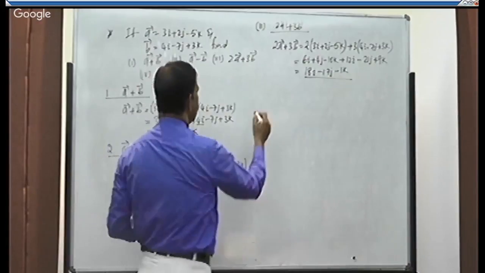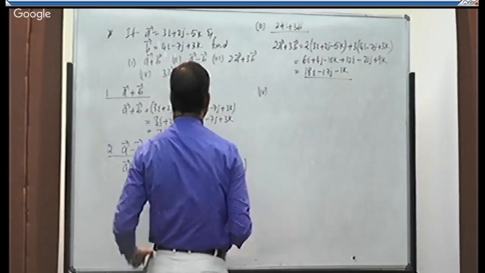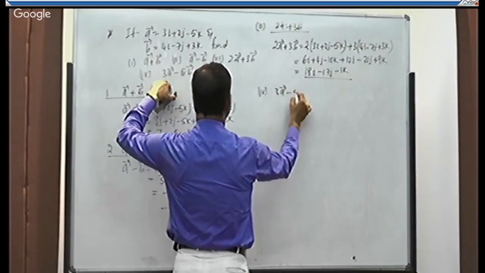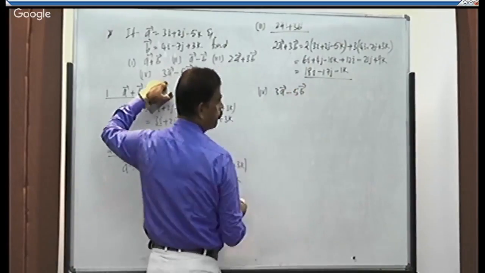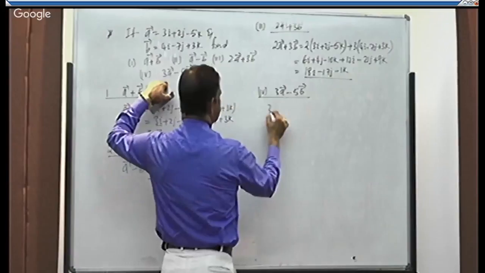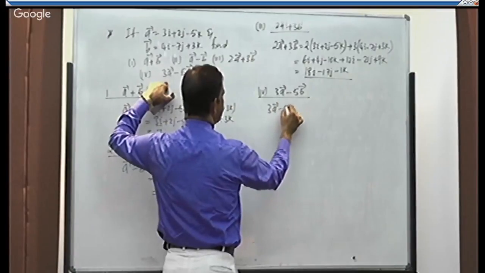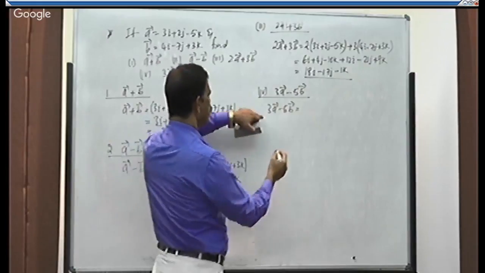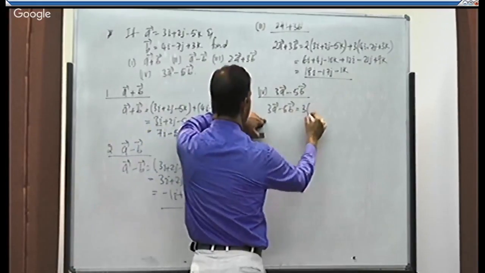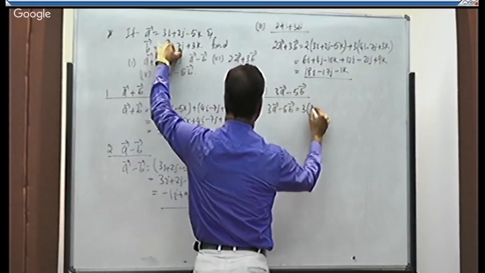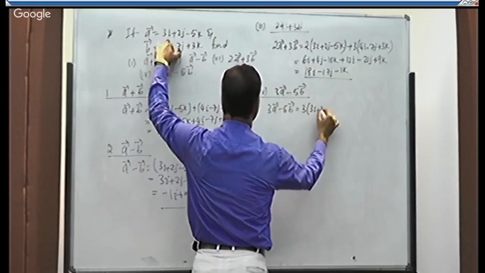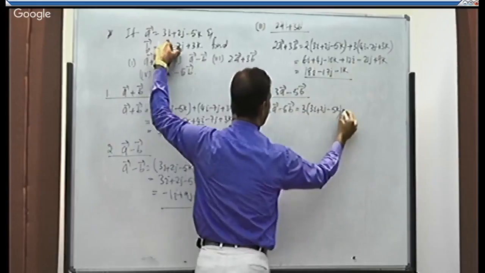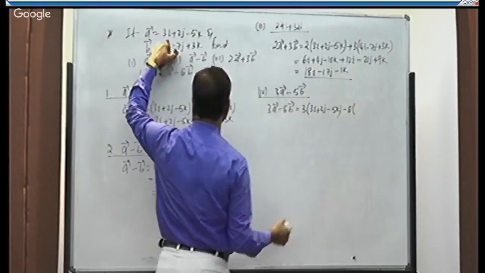Okay. Fourth one. What is the fourth one? We need to calculate 3a minus 5b. So 3a minus 5b is equal to, just write according to the expression value. 3 into a. What is a? It is 3i plus 2j minus 5k, minus of 5 into b.